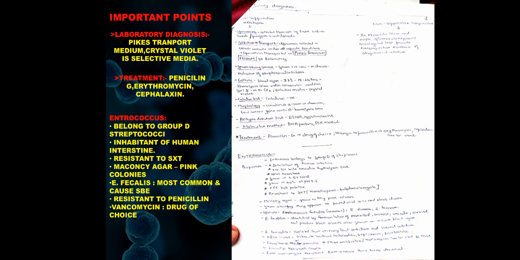And another group of streptococcus, that is the Enterococcus, the main points are that it belongs to group D streptococci, is an inhabitant of the normal intestine of humans, and is resistant to SXT, that is sulfamethoxazole trimethoprim. And on MacConkey agar, it shows pink colonies. The main organism is Enterococcus faecalis, which causes SBE, that is subacute bacterial endocarditis, and it can be resistant to penicillin. So if it is resistant to penicillin, vancomycin is the drug of choice.